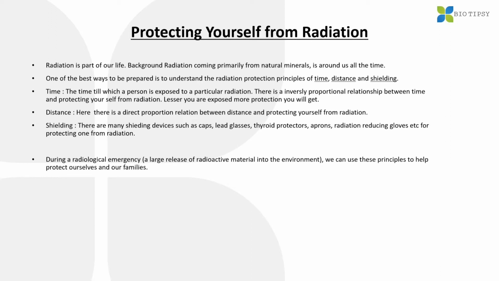Thirdly, and the last point is the shielding. There are many shielding devices such as caps, lead glasses, thyroid protectors, aprons, radiation-reducing gloves, etc. for protecting one from radiation. I have just cited these few examples. There are more by which you can shield yourself from radiation. During a radiological emergency, a large release of radioactive material into the environment, we can use these principles to help protect ourselves and our families. Obviously, you can protect.